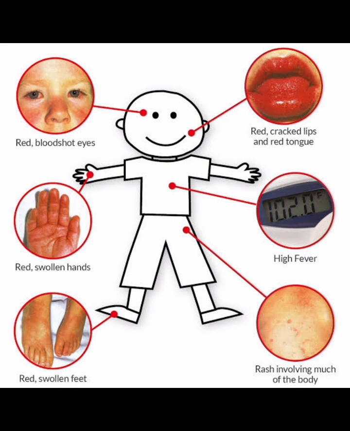Incomplete Kawasaki is children with fever of 5 days or more plus 2 or 3 criteria, or infants with fever of 7 days or more without other explanations. If CRP less than 30 and ESR less than 40, and fever persists, do serial levels and clinical follow-up, and echo if peeling. If CRP more than 30 and ESR more than 40, treat if anemia, platelets more than 450,000 after fever, WBC more than 15,000, elevated ALT, albumin less than 30 gram per liter, or urine more than 10 WBC per microliter. Incomplete Kawasaki may not fulfill all the above criteria.